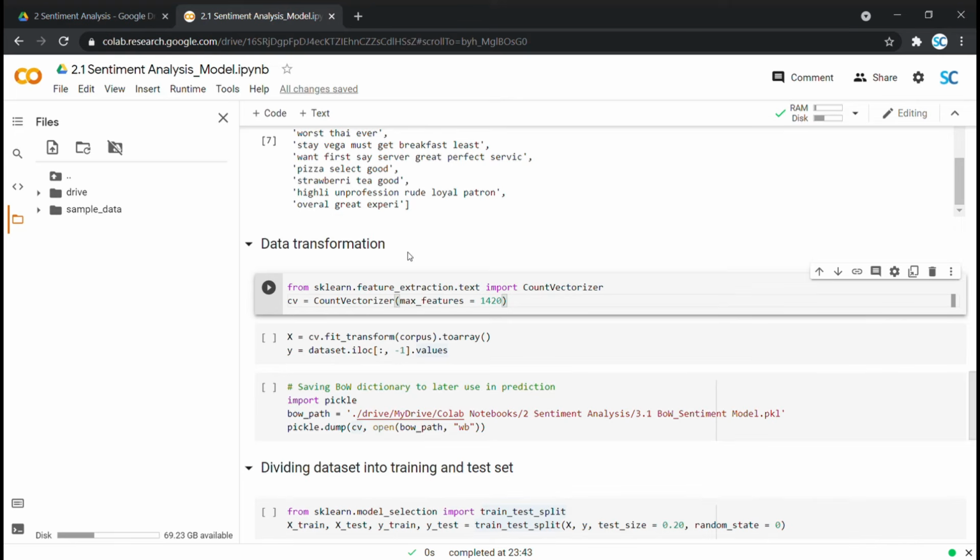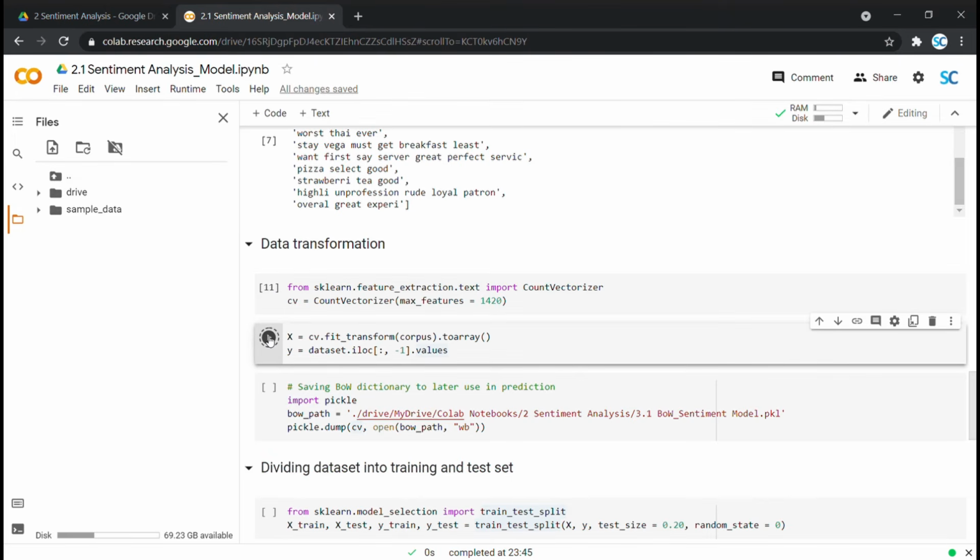Next up, we need to do data transformation to convert our cleaned dataset into bag of words representation. For this, we are using CountVectorizer. This number 1420 here means that we are picking the top 1420 most frequent tokens and dropping the leftovers. This helps us to reduce sparsity and is a standard data science practice. By the way, this 1420 I reached by doing some hit and trial. Let's run it. Moving on, we are storing bag of words representation of our reviews in X and historical labels in Y. Let's run it.